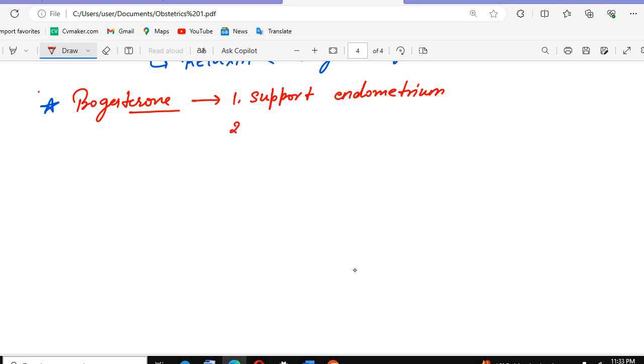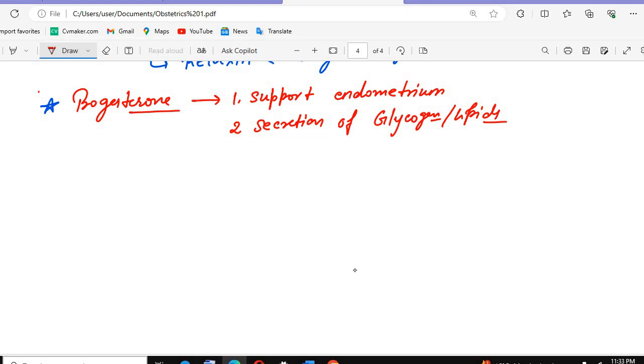Along with that, they release the secretion of glycogen. Everyone knows this, but progesterone has other functions also: the secretion of glycogen and lipids. Why this glycogen and lipid secretion? Because these provide nutrition to the fertilized ovum. When the ovum is fertilized it becomes the zygote.